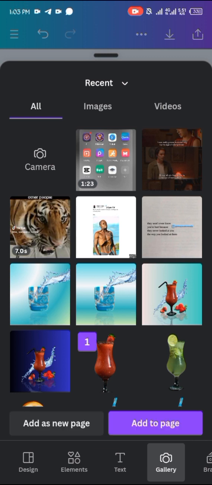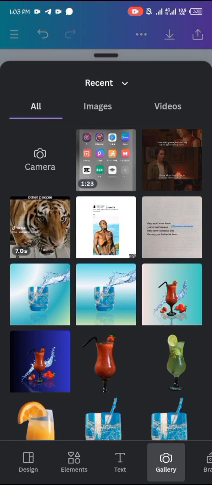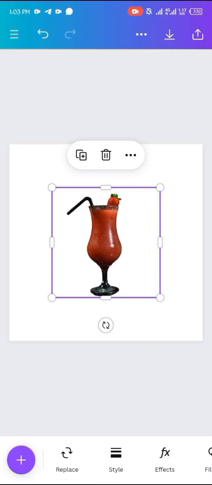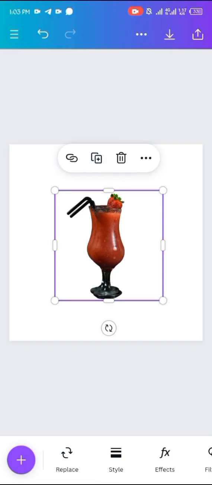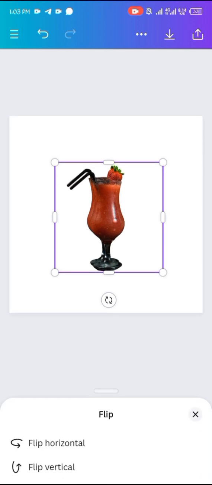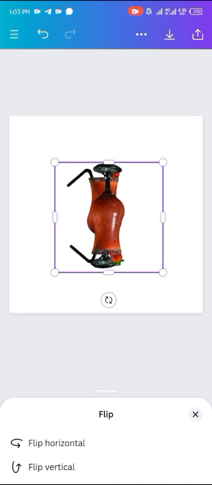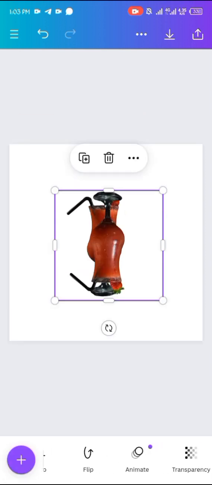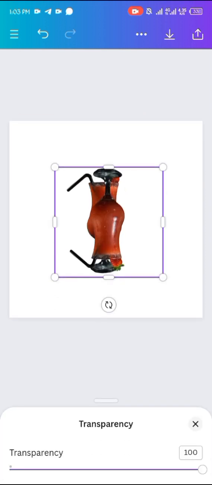You go to the gallery first. You pick the picture you want, the picture you're using. Then you press on duplicate, the one close to the delete button that has a plus inside. You duplicate it. You go to the flip. You scroll to flip vertically. Then you go to transparency.